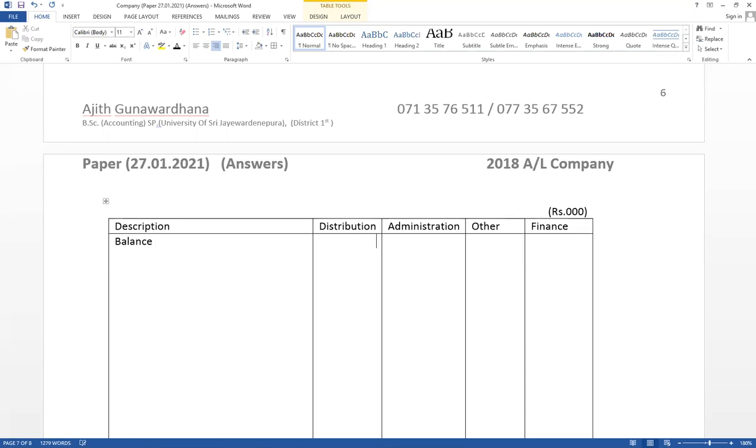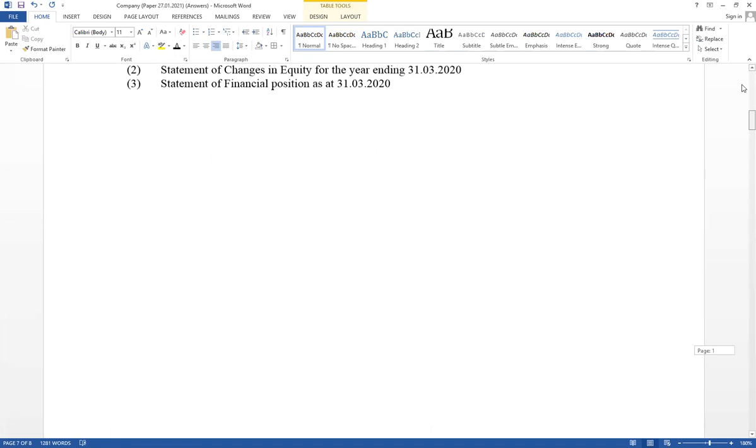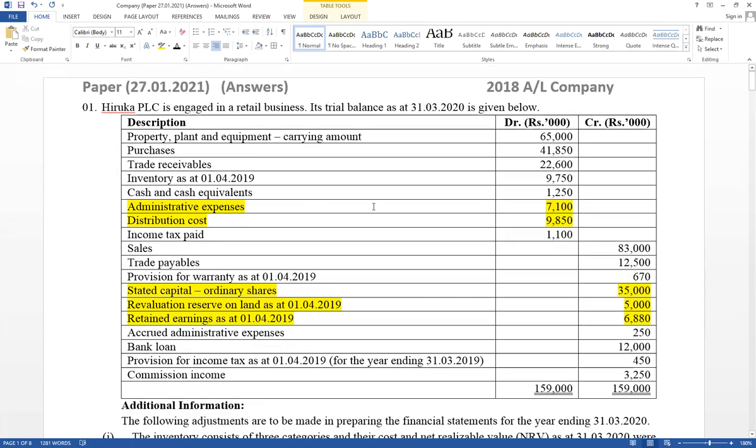Administration value equals 7,100 and distribution value equals 9,850. Those are available in the trial balance. It means the double entry was recorded already, so those values should be included as a balance brought forward.